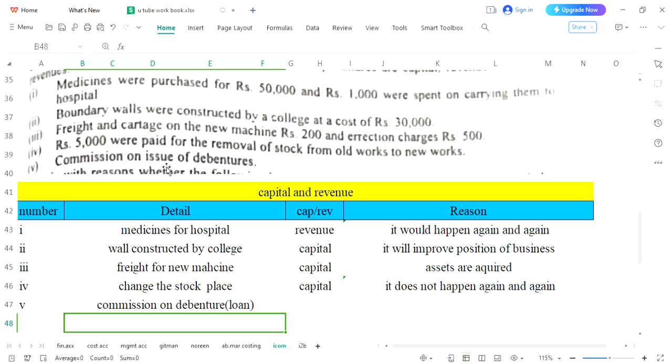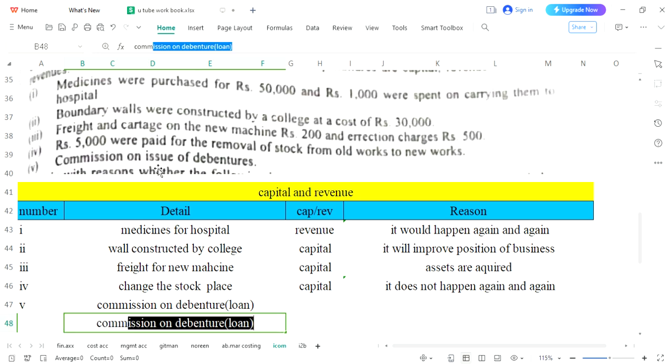You have taken a loan, for example, for 5 years. Debentures are long-term loan. You have taken the loan and after 5 years you will return it. So obviously you will issue only once in 5 years, at the start of the period. It means it would not happen again in the next 5 years.